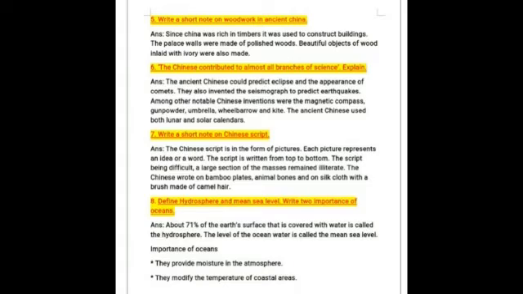Next, define hydrosphere and the mean sea level and write the importance of oceans. Okay, so here you have to write about 71% of the earth's surface that is covered with water is called the hydrosphere, and the level of the ocean water is called the mean sea level, and any two importance of oceans you can write. Okay, so they provide moisture in the atmosphere and any other uses. Okay, whatever you like you can write.